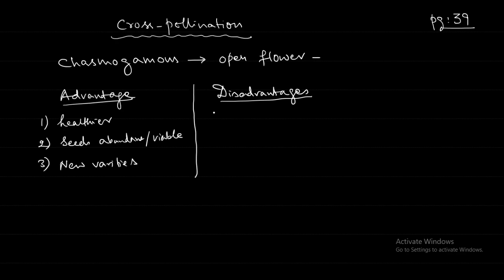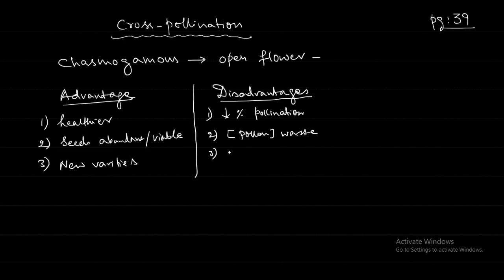Pollination is not always certain because the distances will be very long and they have to depend upon the pollinators. Therefore the success of pollination, the percentage of pollination, is less. A lot of the pollen that is produced will go to waste, because not all pollen that is produced will go to the target stigma. They will get wasted. A huge amount of pollen has to be produced, so therefore it is uneconomical.